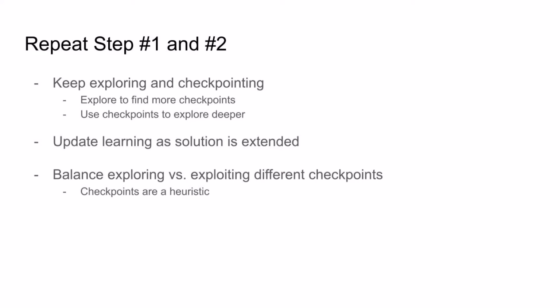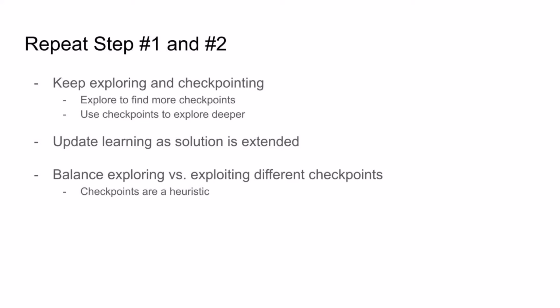The thing to keep in mind is that exploring and checkpointing is a heuristic. We are trying to avoid the combinatorial explosion of trying every combination of combinations, by instead building up solutions incrementally, focusing on sequences that are effective and synergize well. But because this is a heuristic, there's no guarantee that this will lead us directly to the best solution. And instead, we'll want to balance exploiting the checkpoints that initially look promising with occasionally exploring even the less appealing checkpoints, so that ultimately, we will always be able to work our way out of local maximas and progress towards the best solution. And this can be done, for example, using an algorithm like Monte Carlo tree search.